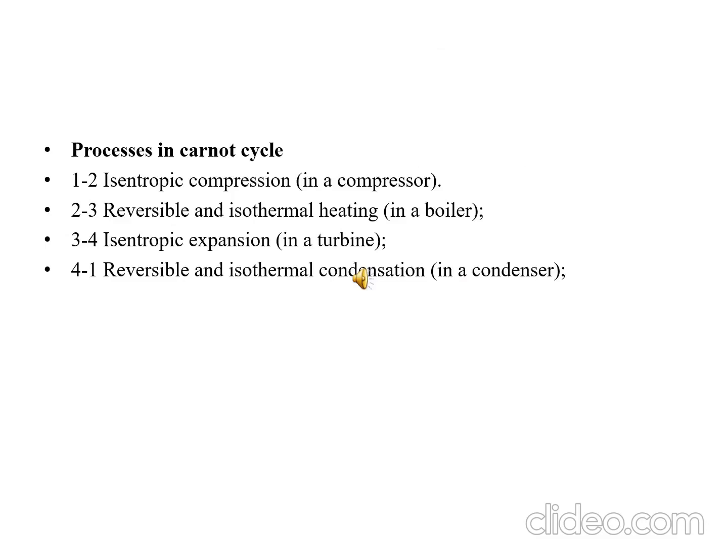Then the fluid is heated reversibly and isothermally in the boiler, then it expands isentropically in the turbine and is condensed reversibly and isothermally inside the condenser. So these are the four processes happening in the Carnot cycle.